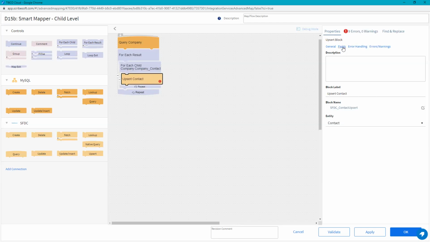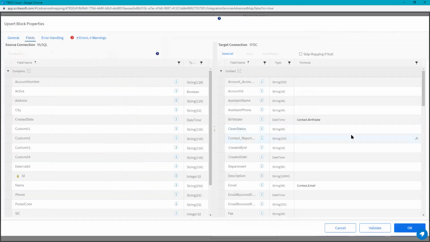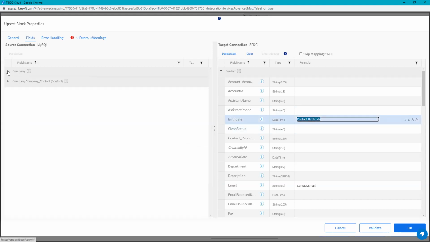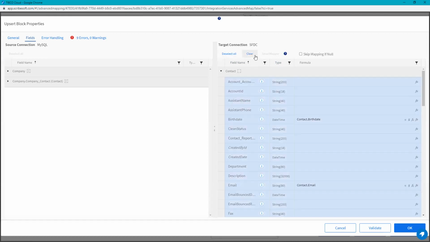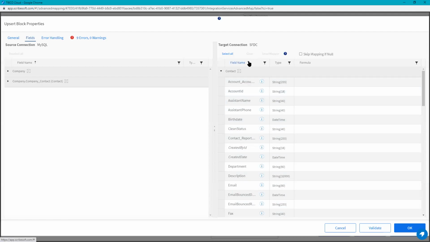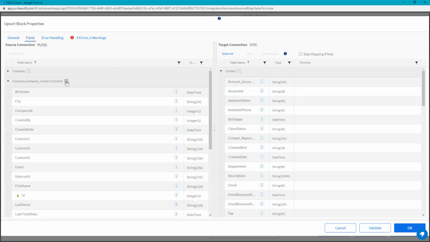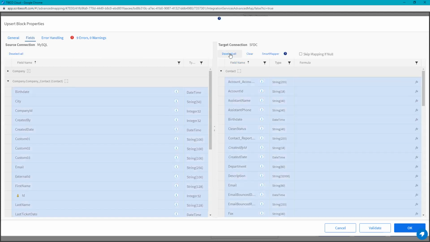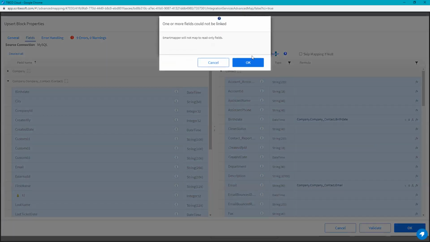And now notice when we go into the fields here, all of these fields, this name contact doesn't exist anymore because it's actually a child record. So this is the one we want to map. The first thing I'm going to do is select all, and I'm going to clear. Then I'm going to head over, and on this one, I'm going to select this as the child, select all, Smart Mapper, boom.